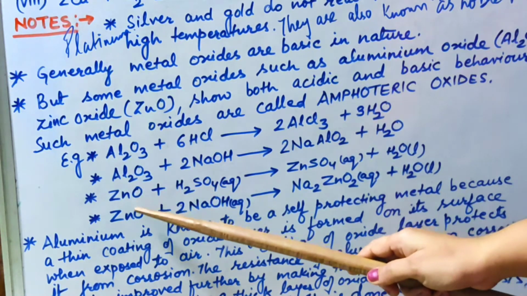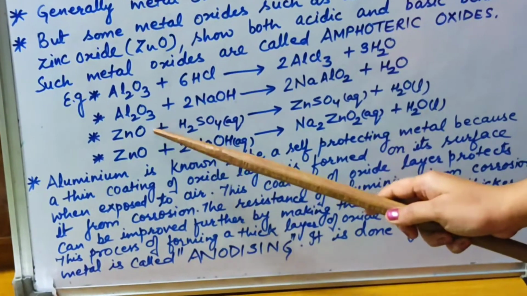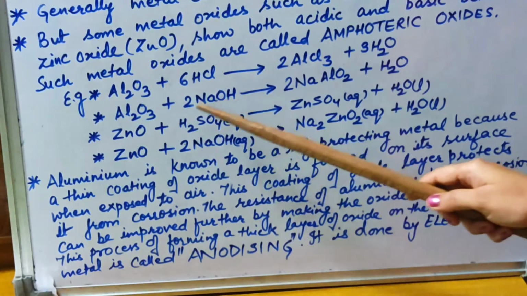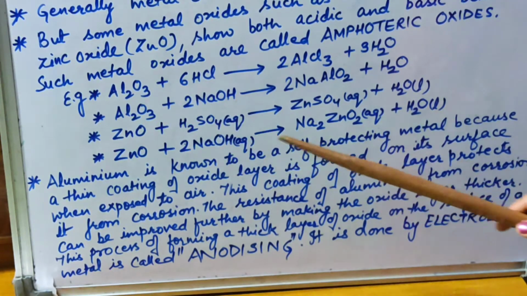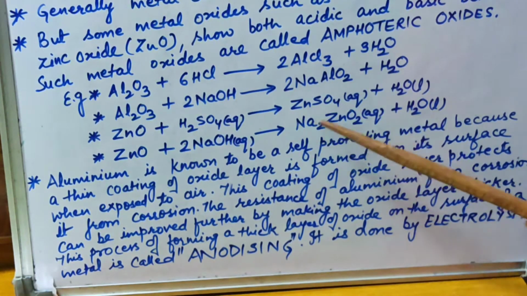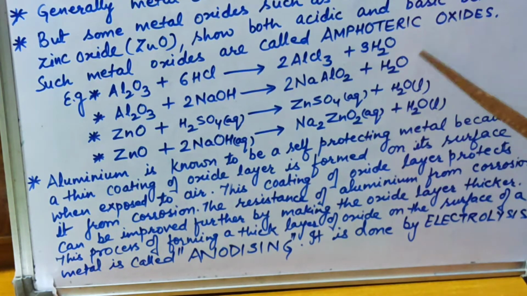Now in the case of zinc oxide also, you could see that in this case it is acting as a base and it is reacting with an acid, sulfuric acid. When these two react, it will form a salt, ZnSO4, zinc sulfate, and H2O is liberated.